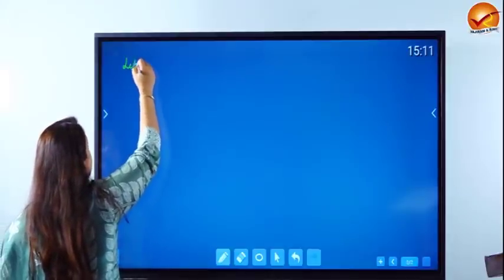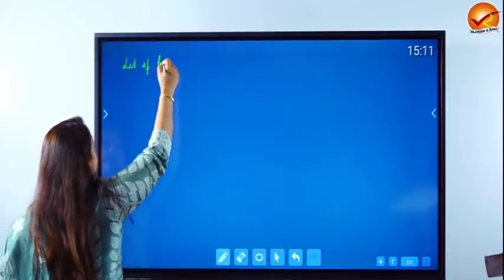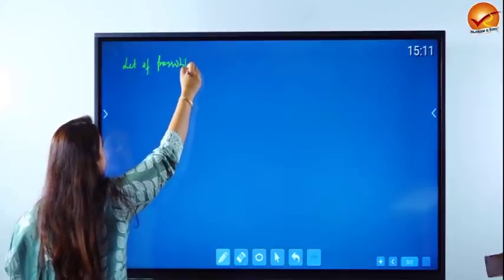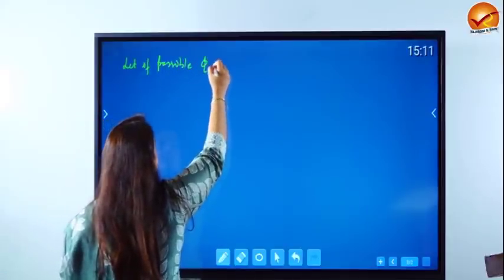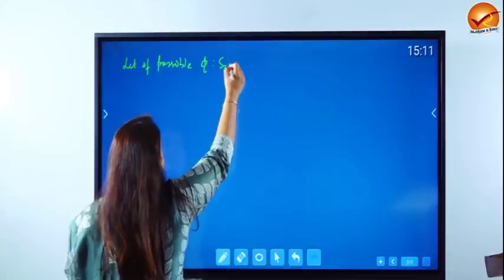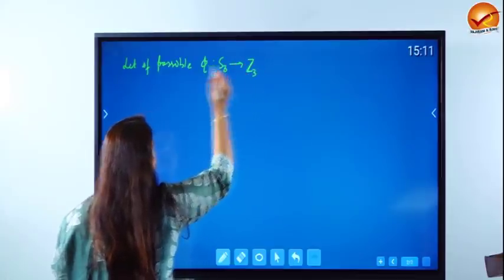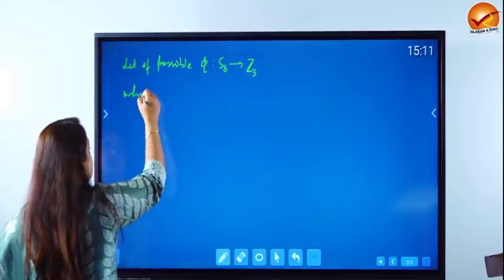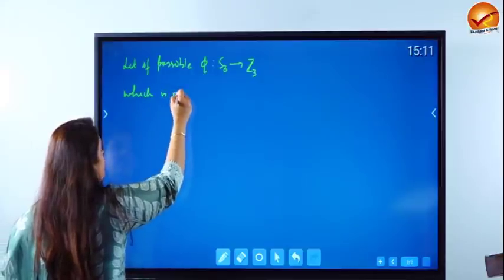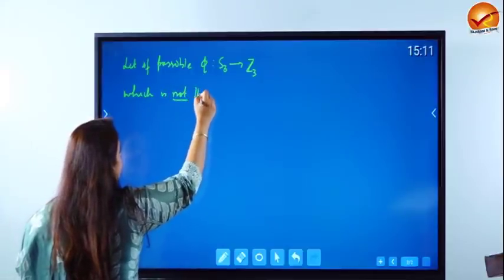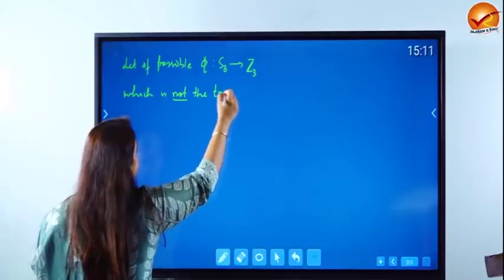Let, if possible, phi be a homomorphism from S3 to Z3 which is not the trivial homomorphism.